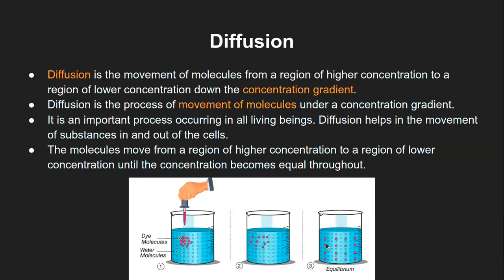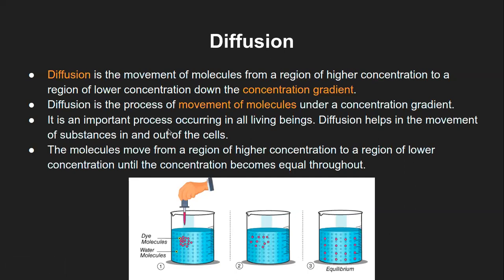That is, the dye molecules are spaced out in the whole of the water throughout the system, that is called equilibrium. And this equilibrium is achieved due to the concentration gradient and the diffusion process. Okay, so that is the movement of these solute molecules, or the movement of the dye molecules in this case, and that is what is known as diffusion.